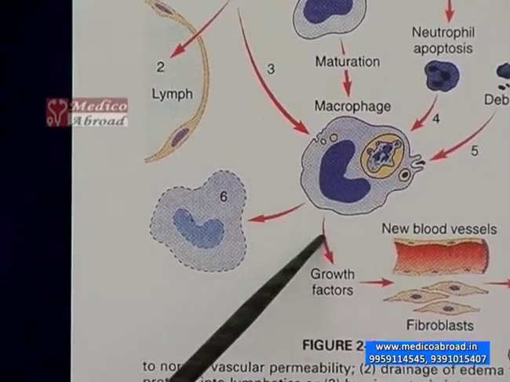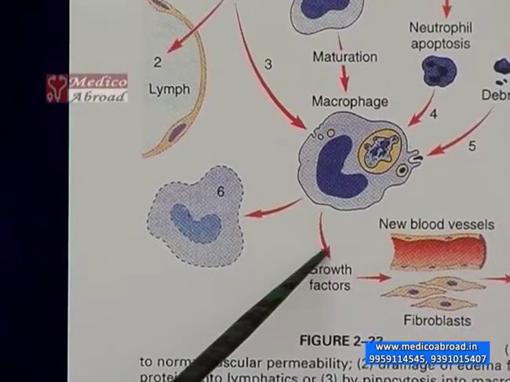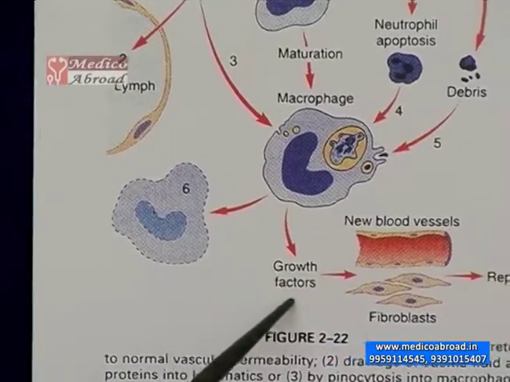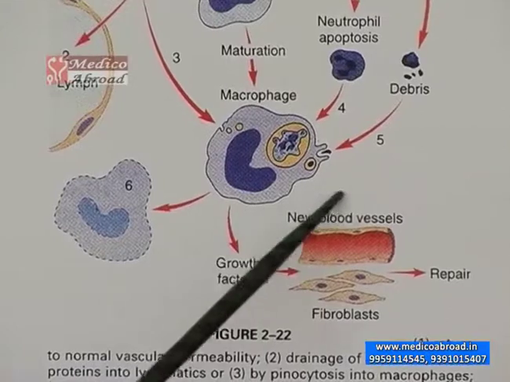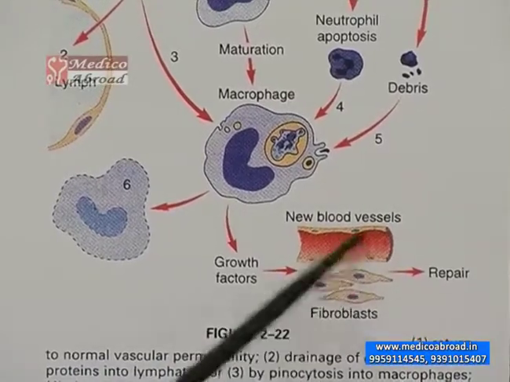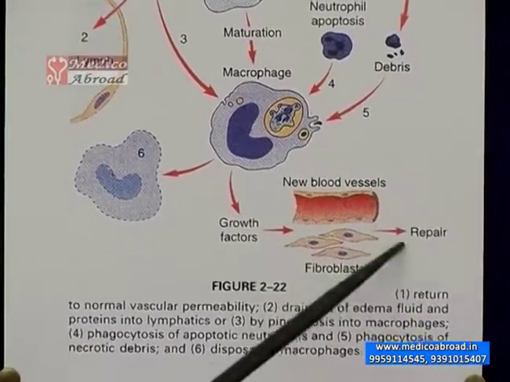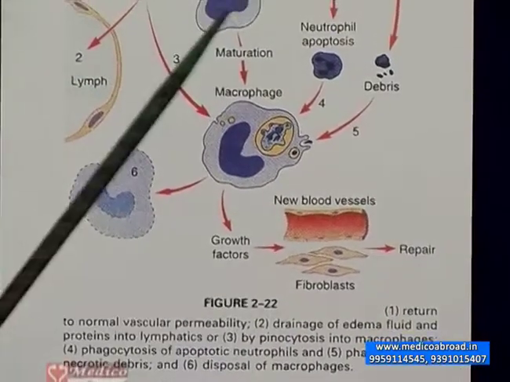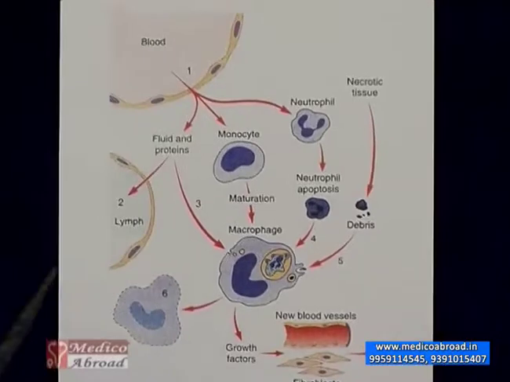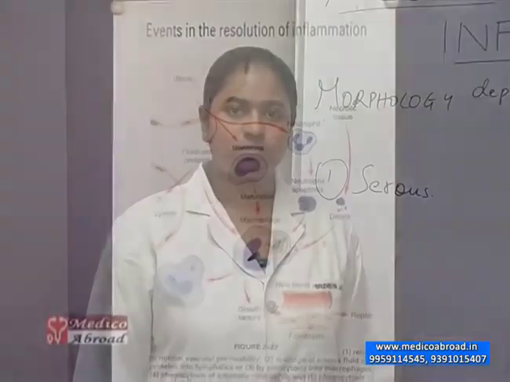These macrophages also have a role to play in elaboration of growth factors, where new blood vessels form, or angiogenesis occurs. Fibroblasts also come into the picture and repair of this tissue occurs. These are the cellular events which happen in resolution of acute inflammation.